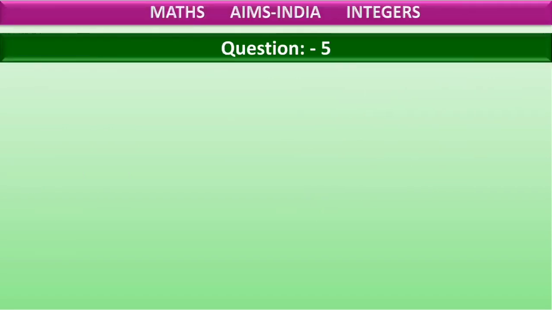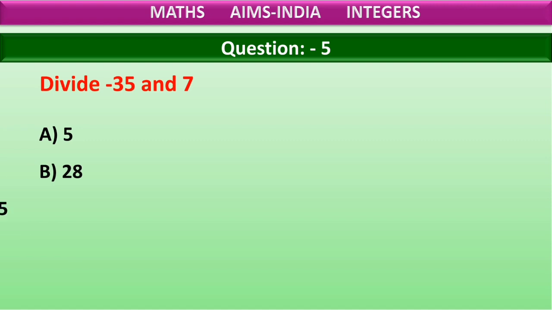Question number 5. Divide minus 35 and 7. Option A 5, option B 28, option C minus 5, option D minus 28. Which is the correct answer? We are dividing here, dividing a negative and a positive integer. The correct answer is minus 5.